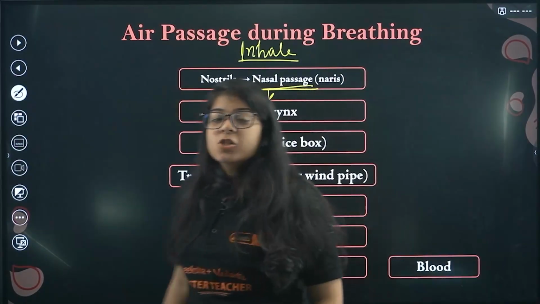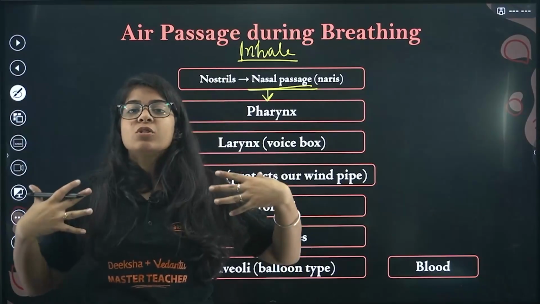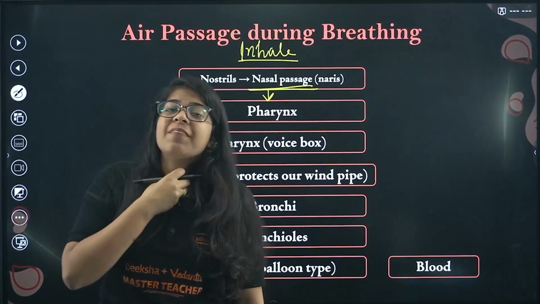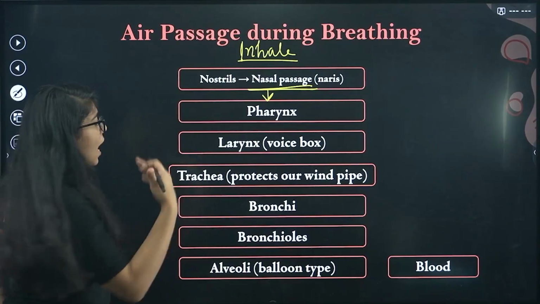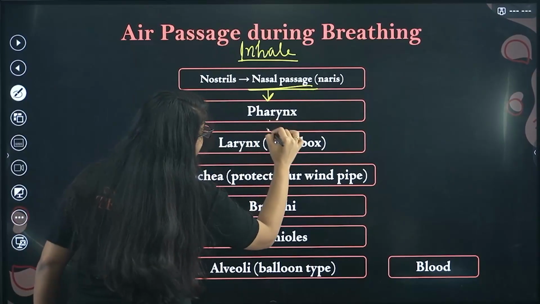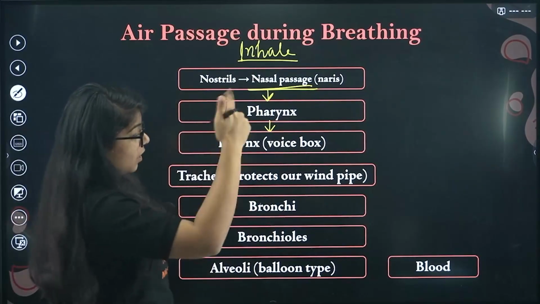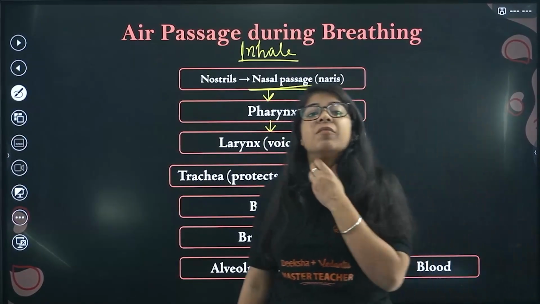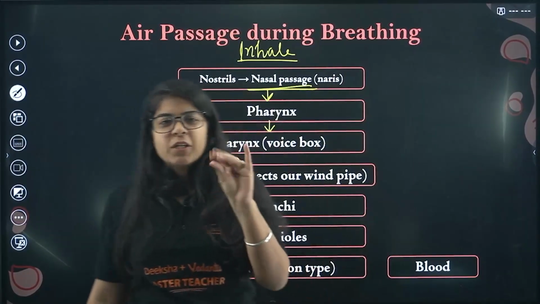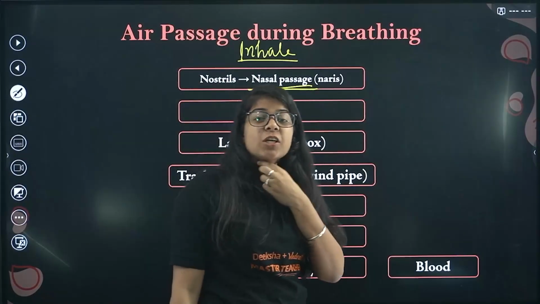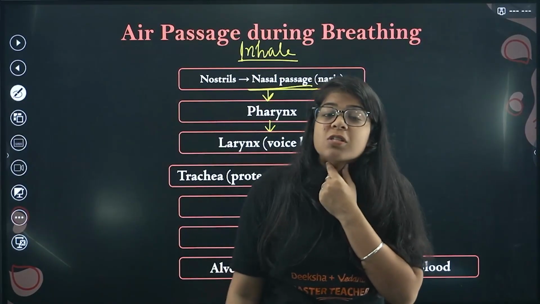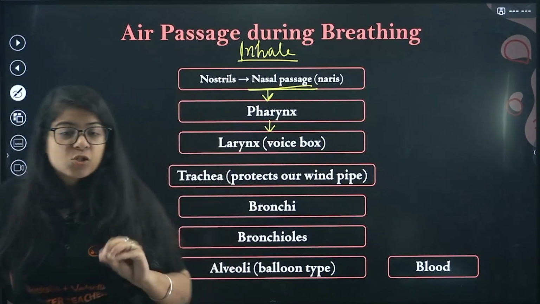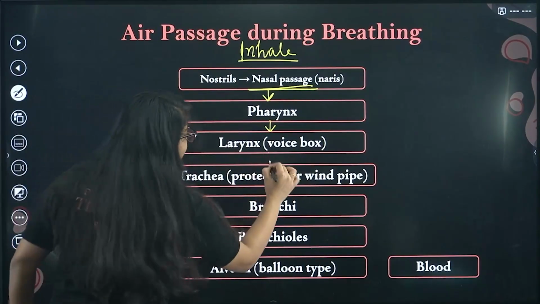Pharynx. Okay, so after the nose it goes into the pharynx. This whole structure is called your pharynx. Before that we have the larynx, right? Pharynx, larynx. This larynx, bacha, is your voice box. The voice you are hearing me teaching you with comes from this voice box called the larynx. Then this goes into a thing called the trachea.